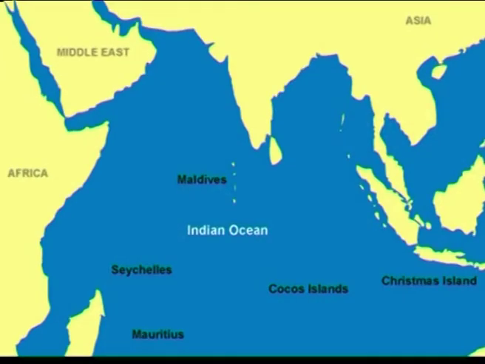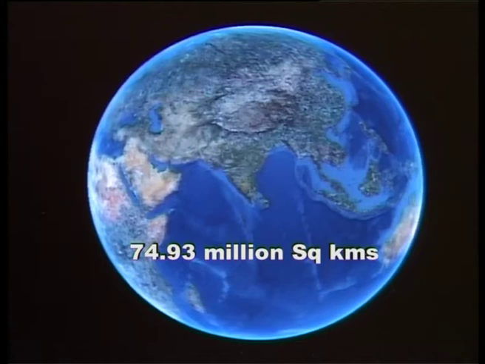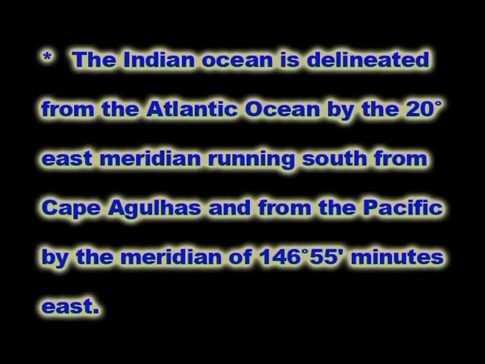Let us see the first part, the geographic condition of the Indian Ocean. The Indian Ocean covers about 74.93 million square kilometers on the surface of the earth. It is one component of the interconnected global ocean. The Indian Ocean is delineated from the Atlantic Ocean by the 20 degrees east meridian running south from Cape Agulhas and from the Pacific by the meridian of 146 degrees and 55 minutes east.